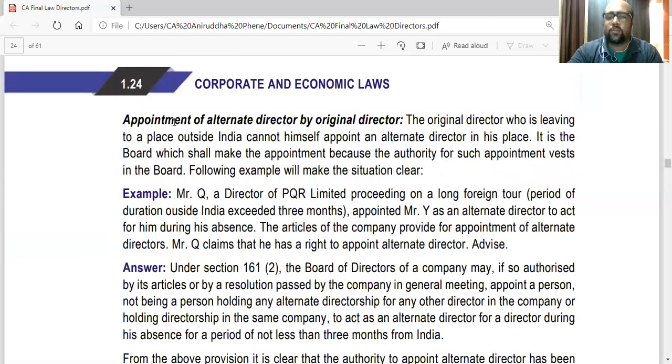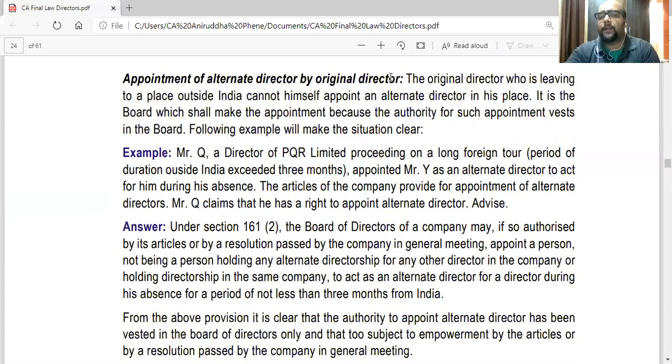Now, this is a question that is normally asked as a practical in this part: appointment of alternate director by original director. So in the question, they will give you that this guy A, who is a director in the company, leaves for USA and he's going to be there for more than 3 months. So before leaving, he appoints B as director in his place. Is this a valid thing? Then you'll have to write about section 161, what is an alternate director, and that the board has the power to appoint, not this guy.